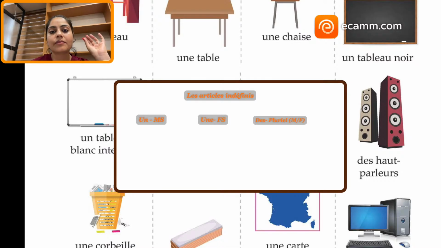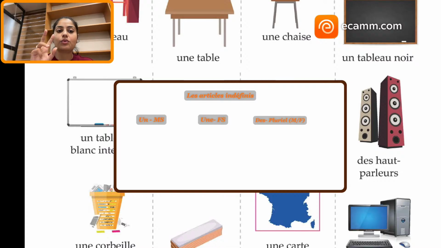It is feminine. Oui. Then we have "un tableau noir". Un tableau noir means that it is ending with a consonant. So that is masculine. That is, we will use "un" before that. And then if you have plural, like "des" are the plural. Speakers, we say speakers. Oui. So speakers are plural. So we use "des". Oui. So whenever you have more than one thing, you always use "des".